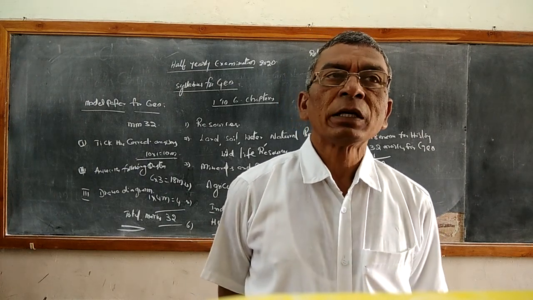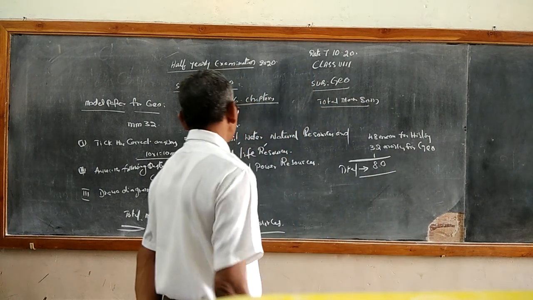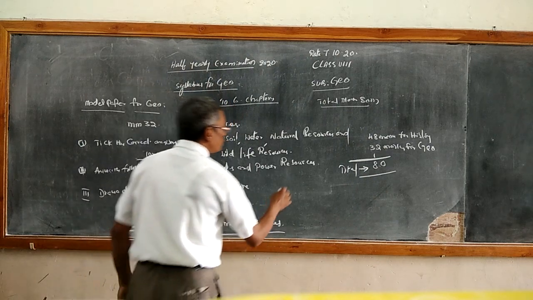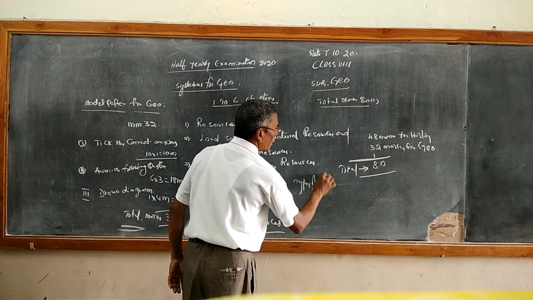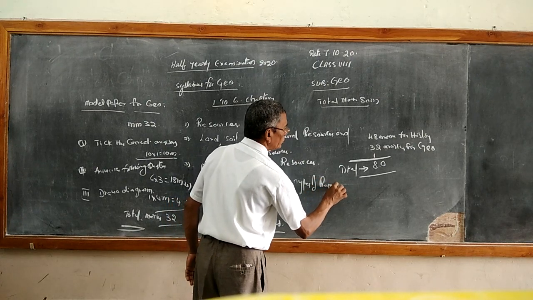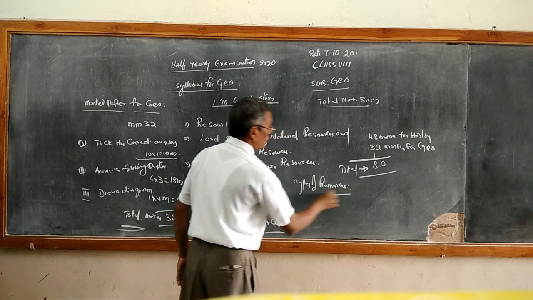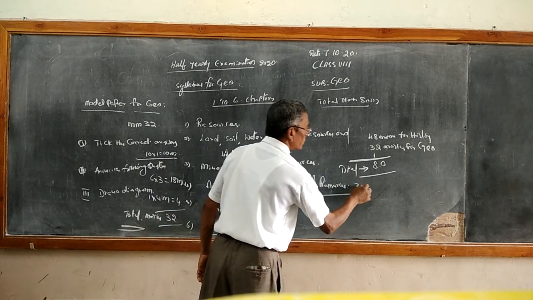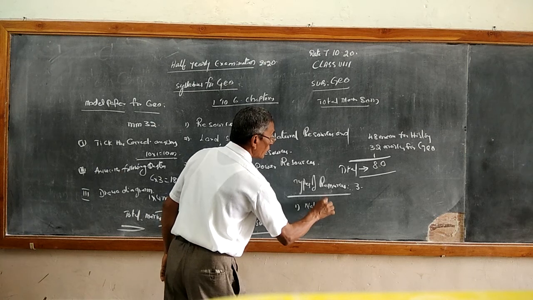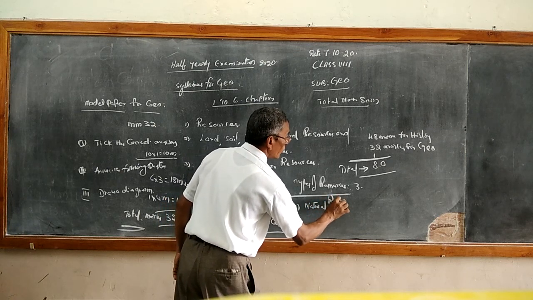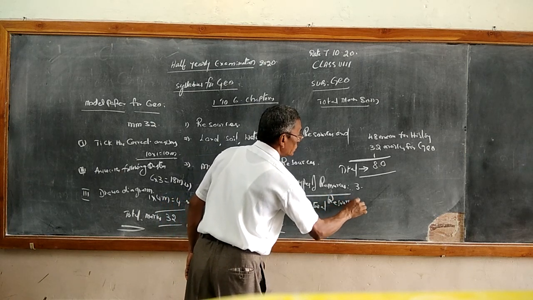Resources can be classified. Classification of resources, or you can say types of resources. There are three types. One is natural resources.